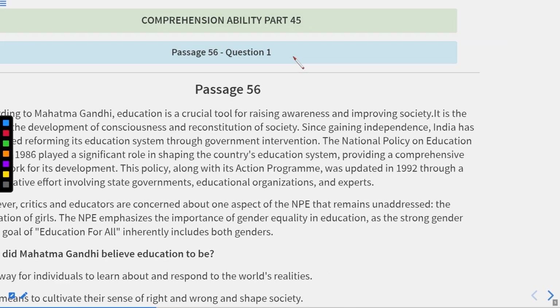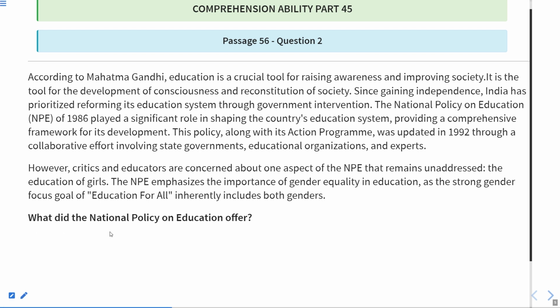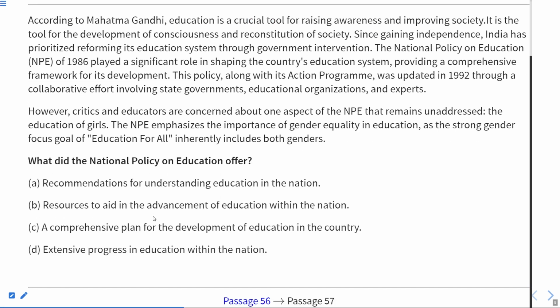Now let us move to question number 2. First of all, let us see the question. It is, what did NPE on education offer? And the options are: recommendations for understanding education in the nation, resources to aid in the advancement of education within the nation, a comprehensive plan for development of education in the country, extensive progress in education within the nation.